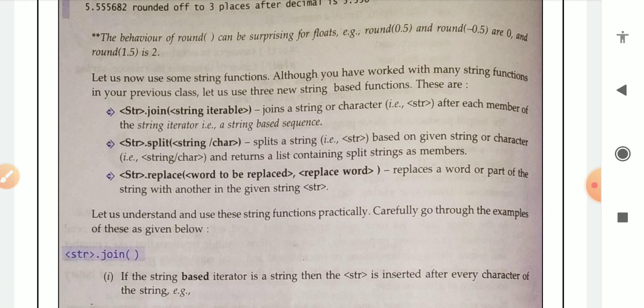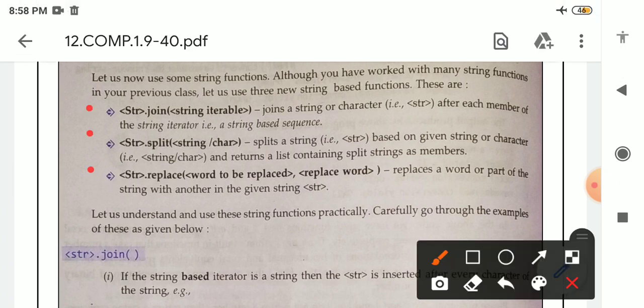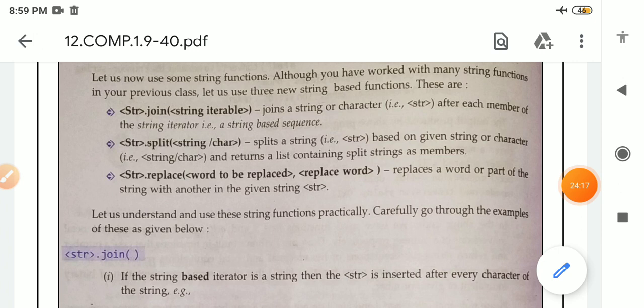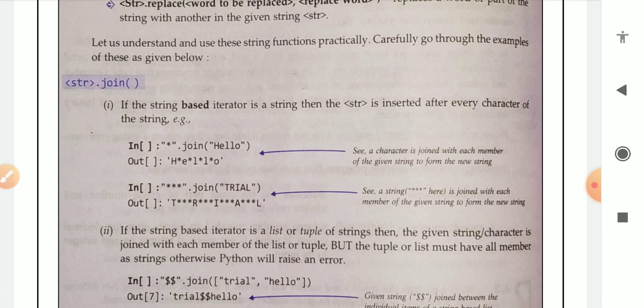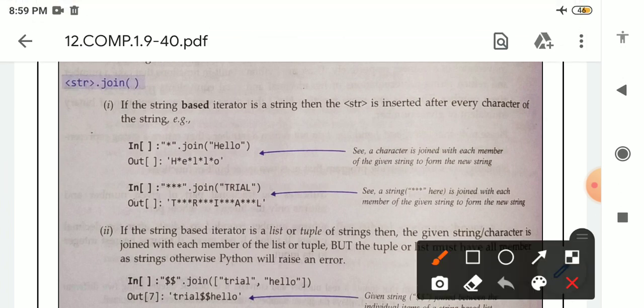Let us now use some string functions. Although you have worked with many string functions in your previous class, let us use 3 new string based functions. These are string join, string split and string replace. These 3 functions we will use. Let us understand and use these string functions practically. Carefully go through the example, which shows how we will use the string function join.